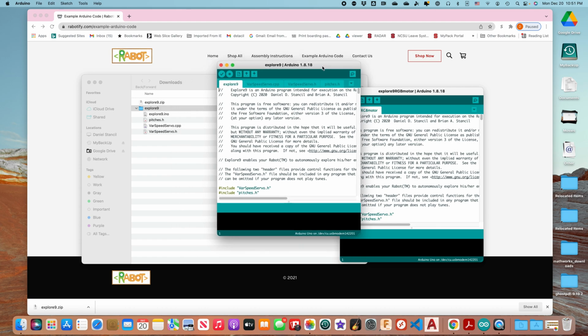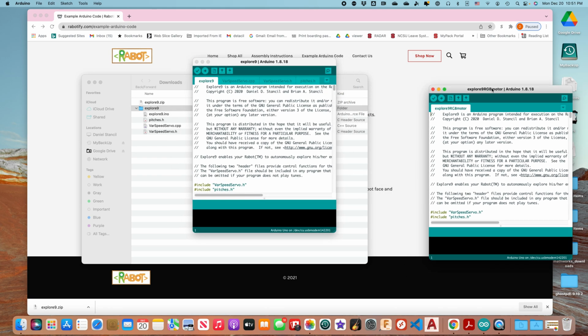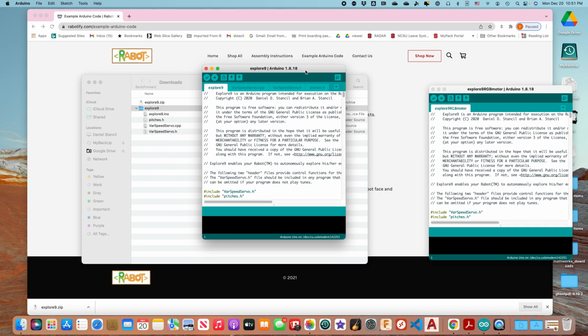Now, to update the program on the Rabot, you need to connect the Rabot. When you do that, you will supply power to the robot through the USB cable. To do this, you want to use the cable with the large USB connector that came bundled with your Arduino.